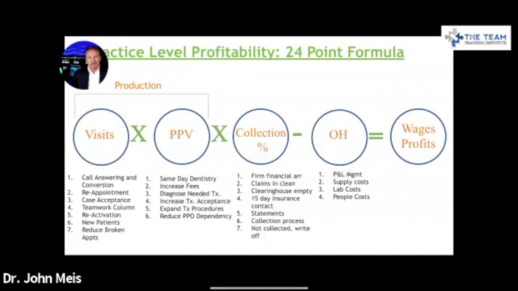So collection percentage, improving that. These are the 7 things that we focus on. These are the 7 things that we improve. And again, they're not simple, but they're not that hard either. And reducing overhead, I look at that as kind of the last thing. Once you've figured out how to become more productive, that's the time to really hit overhead, because production fixes everything.